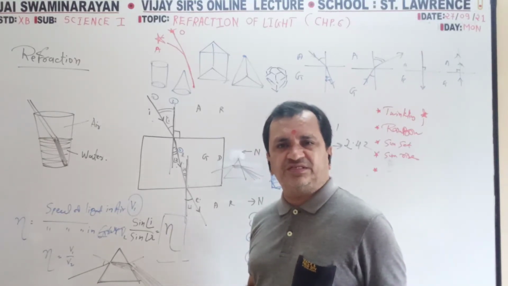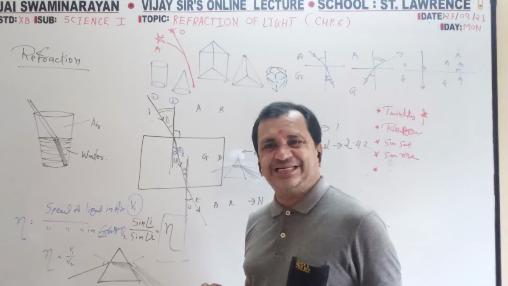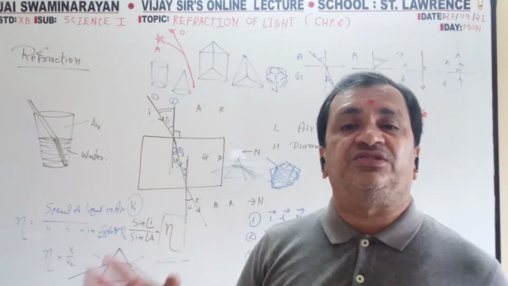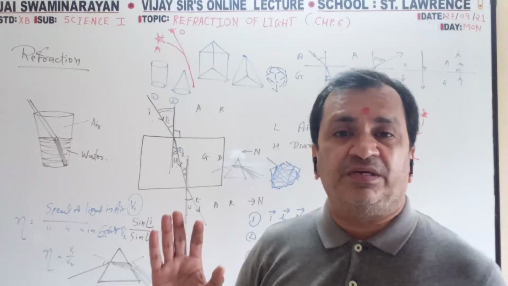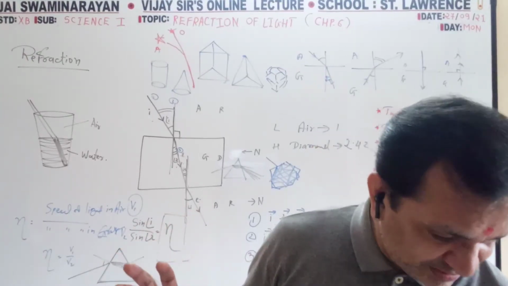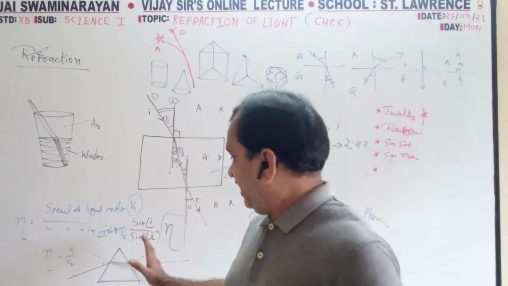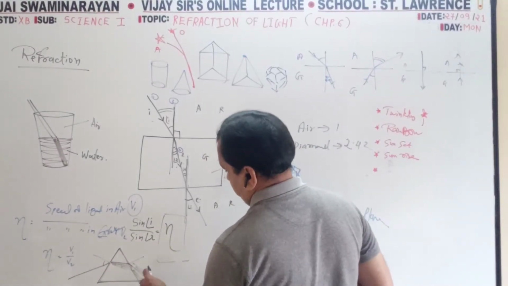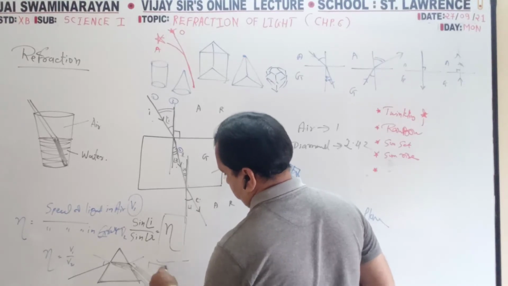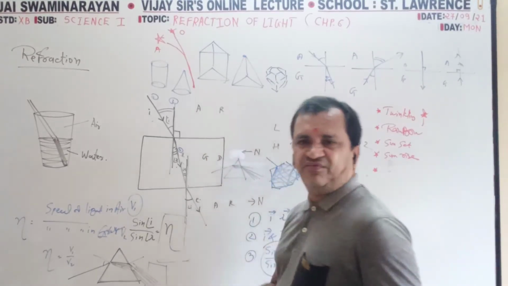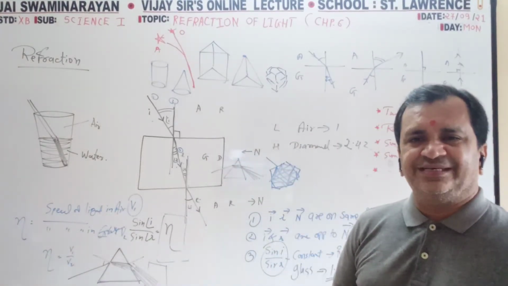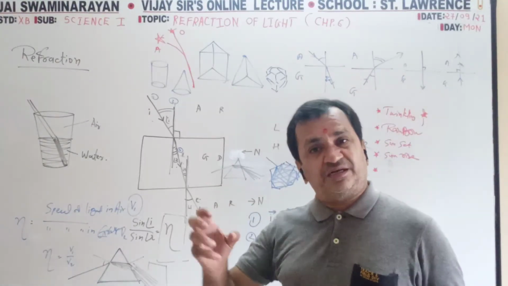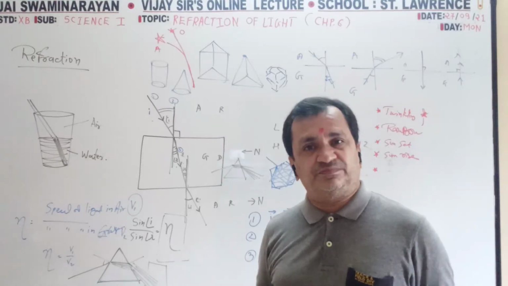The phenomenon in which a white ray passes through the prism and splits up into its 7 constituent colors is known as dispersion of the light. And those 7 colors we catch on the screen. You will find 7 colors on a white screen. That is a spectrum. The 7 color band is known as spectrum.